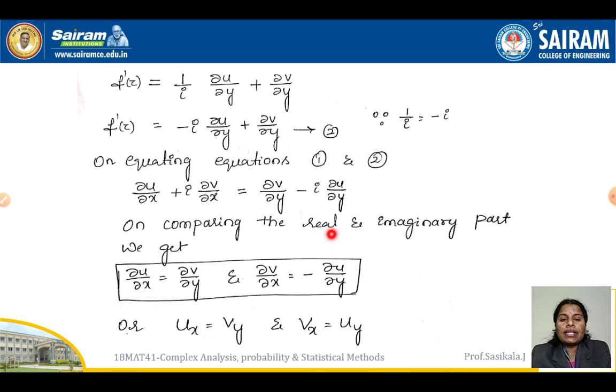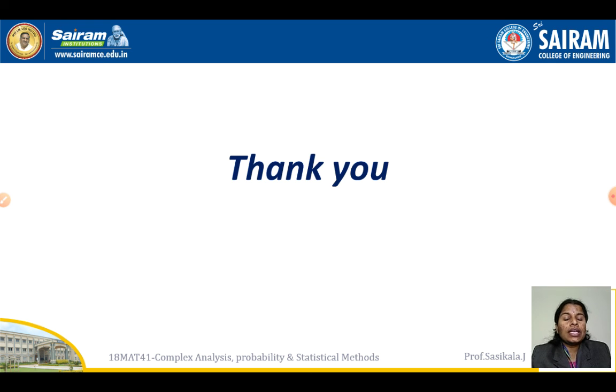And comparing the real and imaginary parts, you can compare the real part: dou u by dou x is equal to dou v by dou y, and dou v by dou x is equal to minus of dou u by dou y, which is nothing but ux is equal to vy and vx is equal to minus uy, which is actually what is required for your CR equations. Okay. So that's all for your CR equation Cartesian form proof. Okay. Thank you.